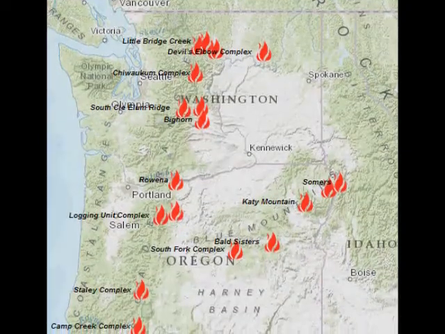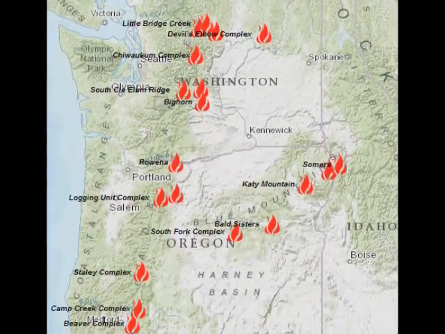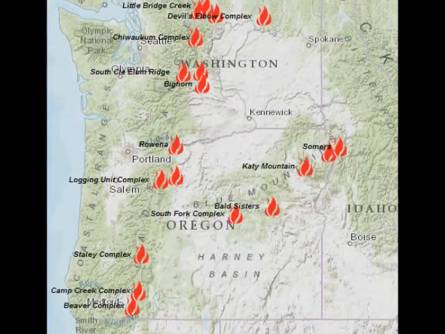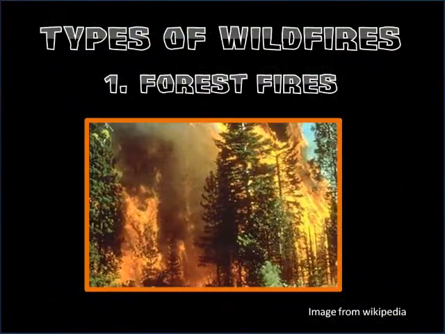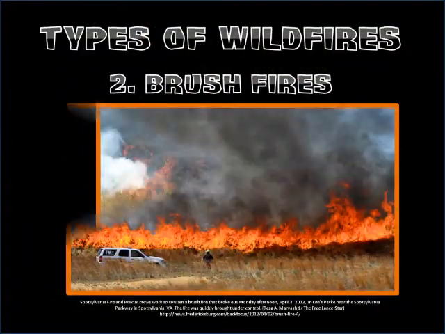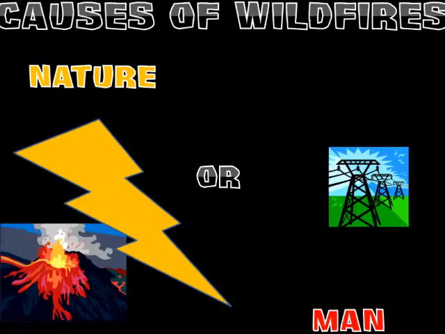Welcome to our presentation about wildfires in Oregon. Do you know that wildfires are the #1 natural disasters in Oregon? There are 3 types of wildfires: forest fires, brush fires, and grass fires.